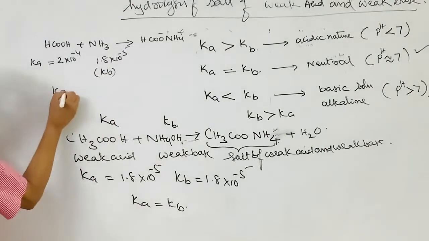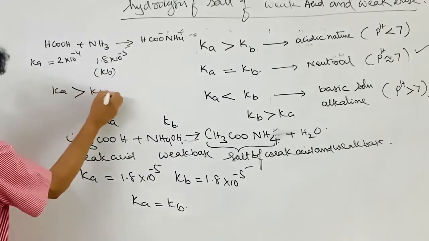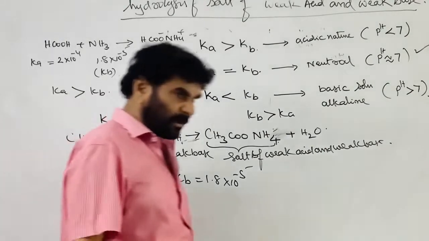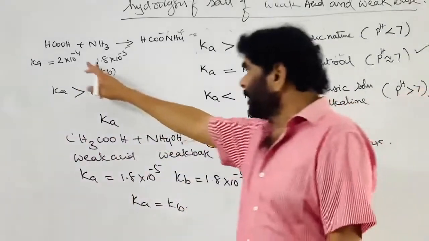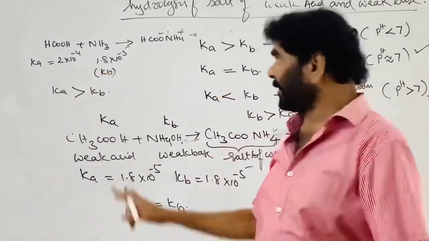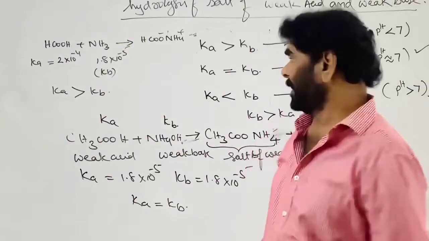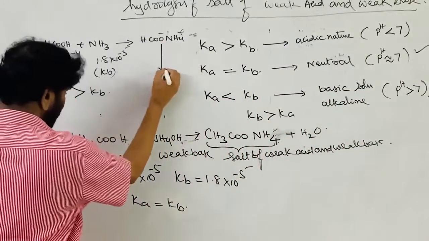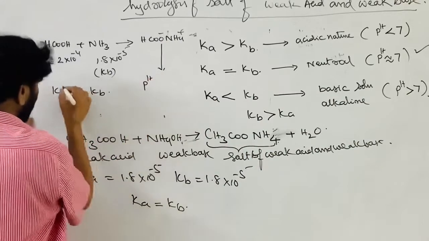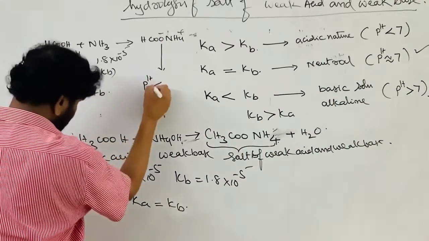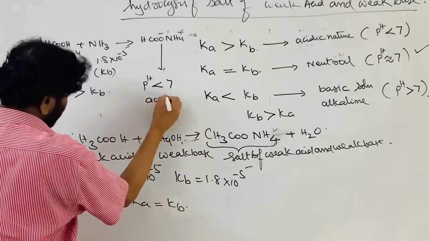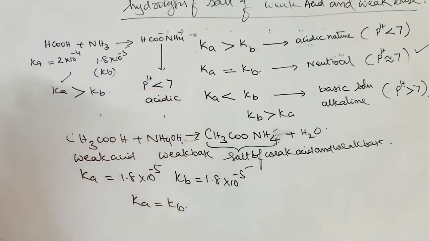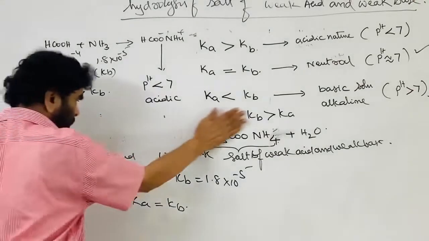So Ka is greater than Kb. Remember, Ka is greater than Kb. The acid is a little stronger than the weak base chosen. Now this solution, the aqueous solution of this, what is its pH? Acidic, less than 7. Acidic, less than 7. You know what effect it makes on litmus.